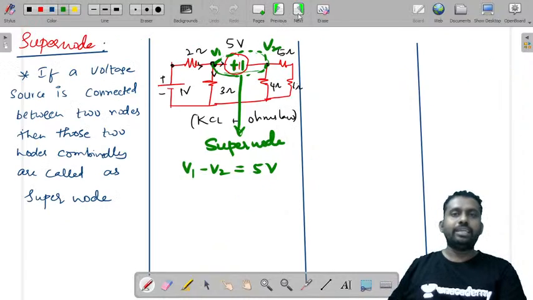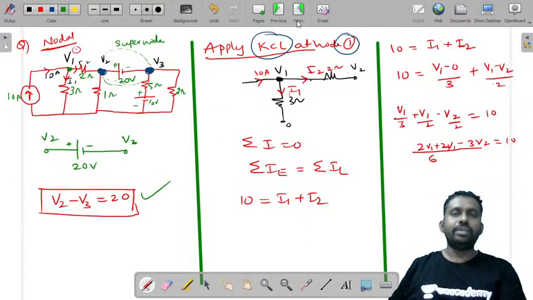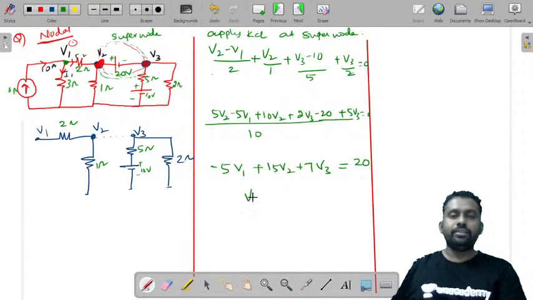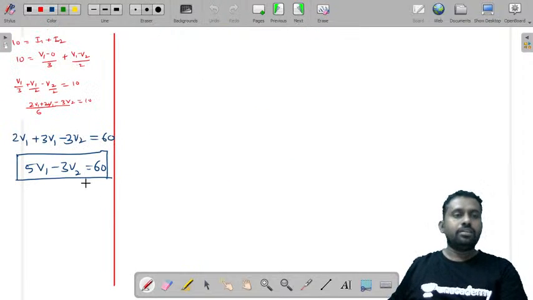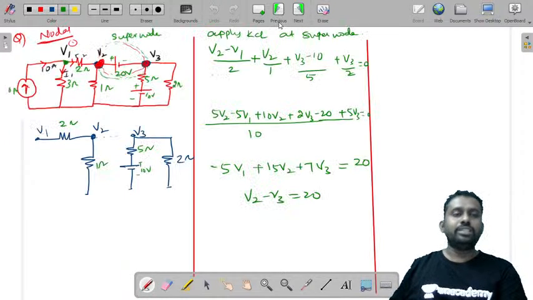If you look at the other equations, there is one equation V2 minus V3 is equal to 20. And if you take the other equation, 5V1 minus 3V2 is equal to 60.